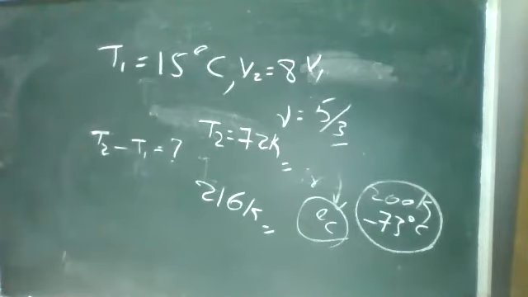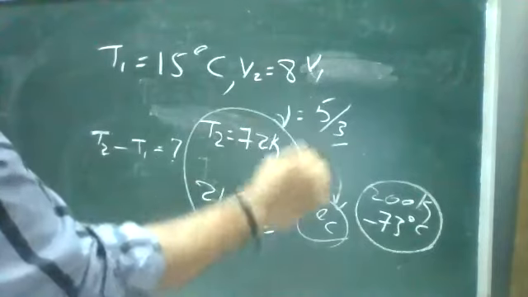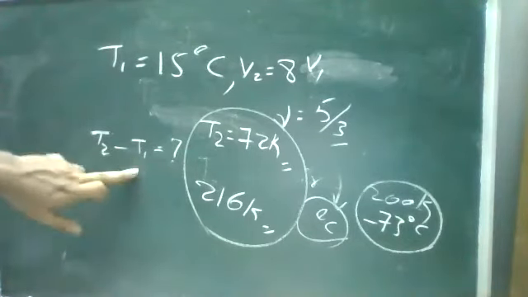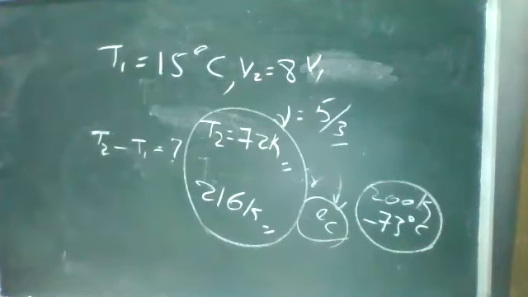Others, please take the values, the answers. 216 is correct. Please take the answers. T2 is 72 Kelvin and the difference is 216 Kelvin.